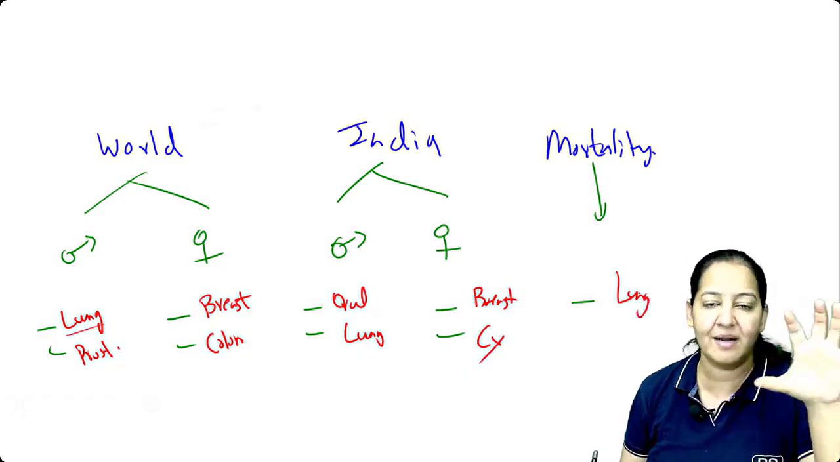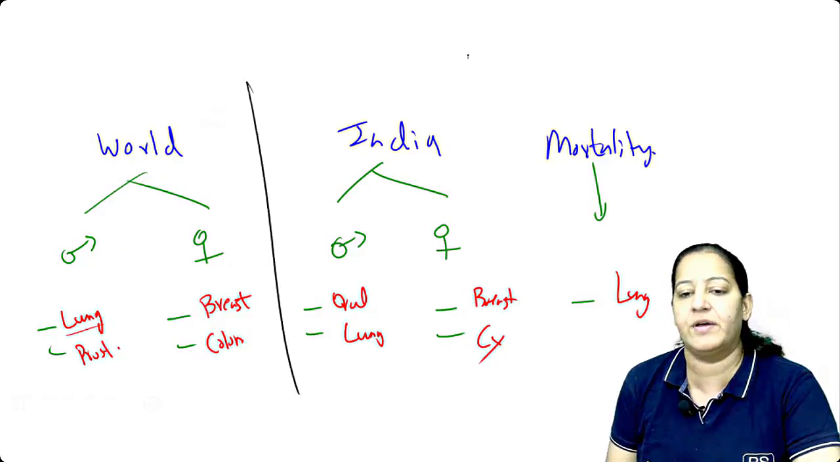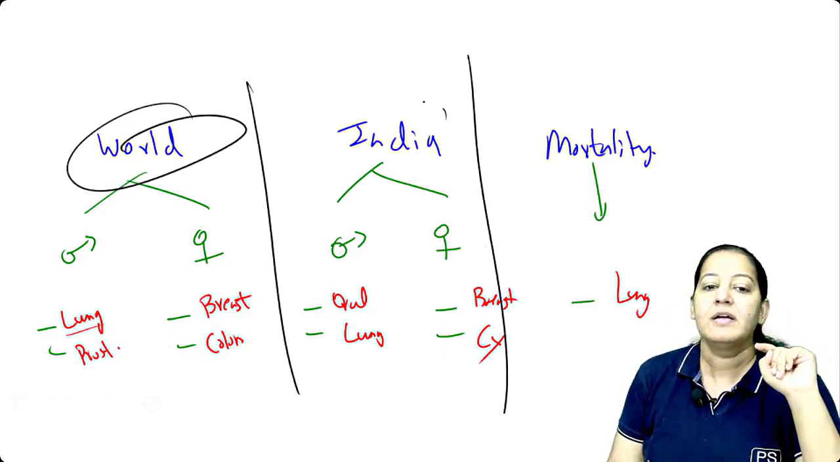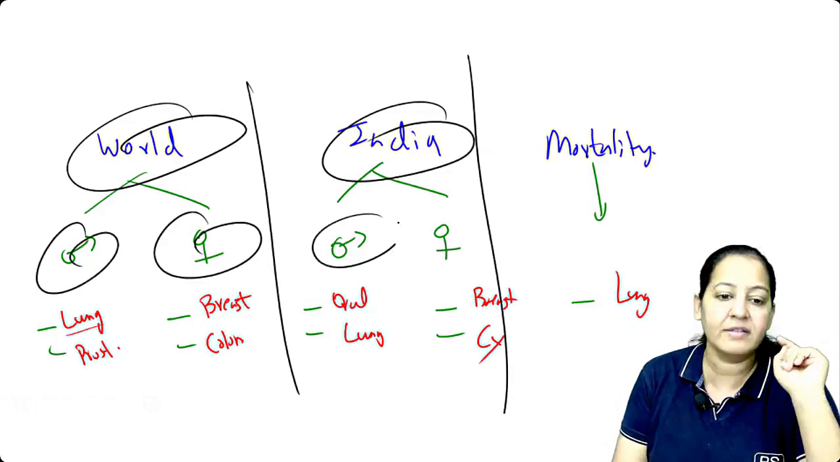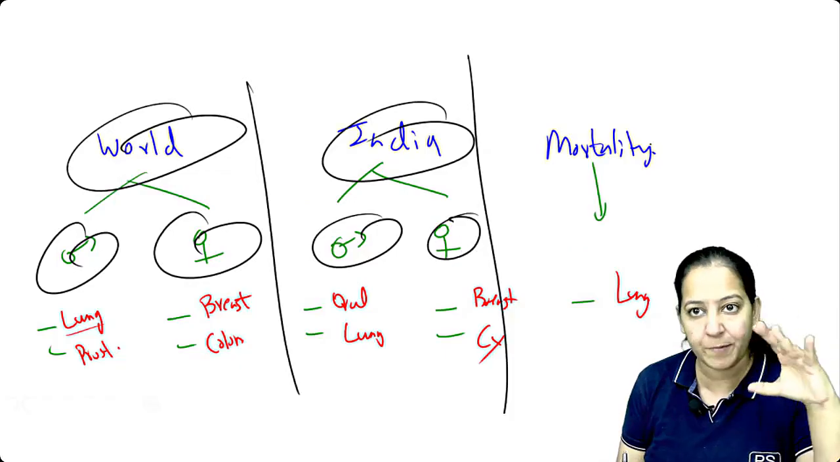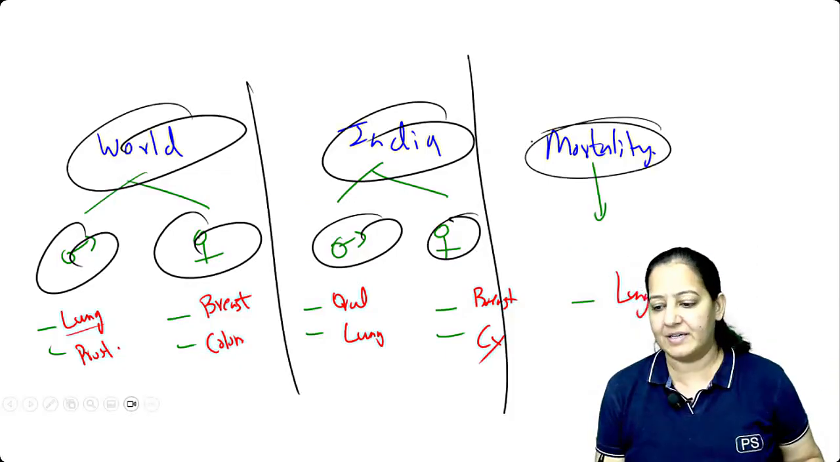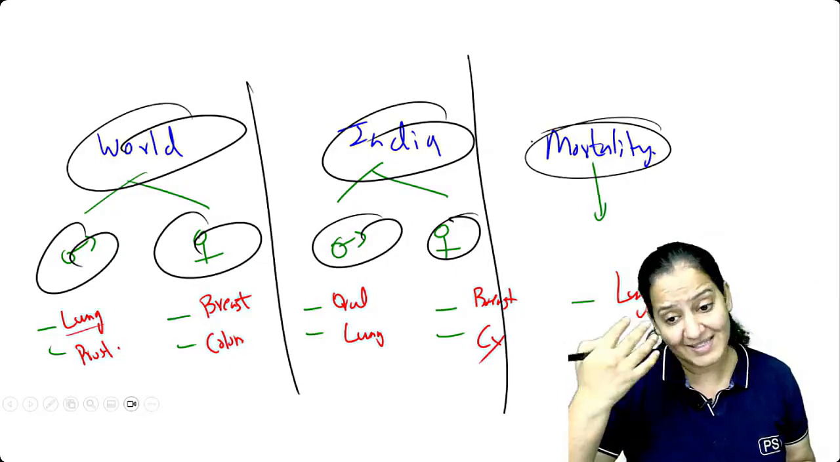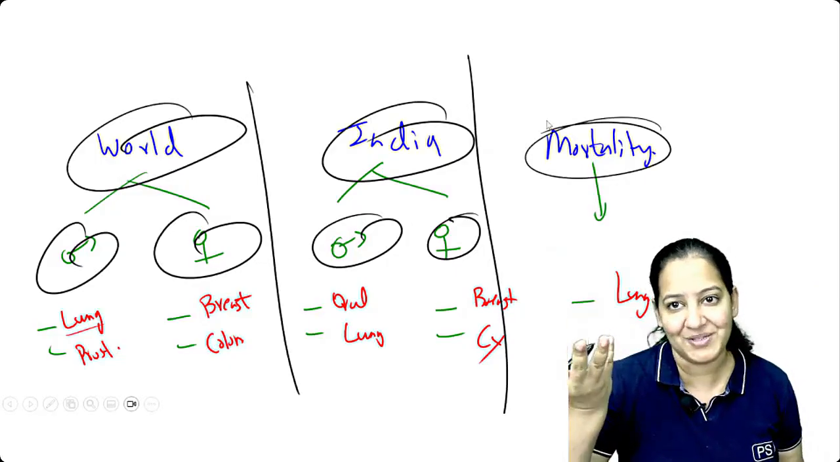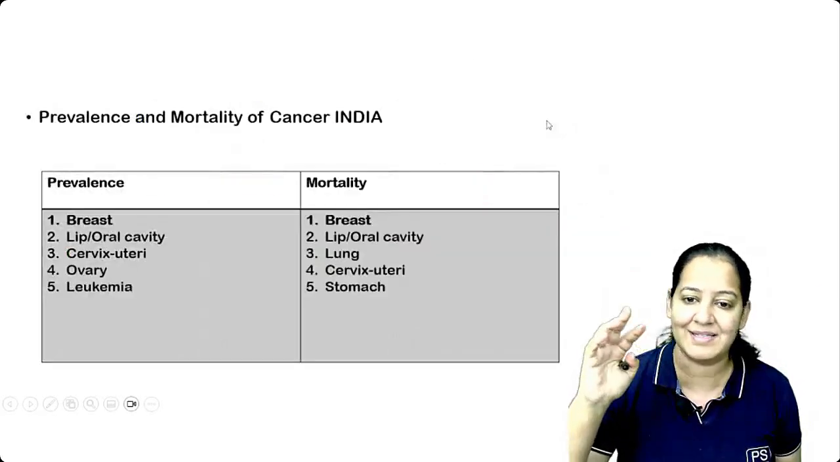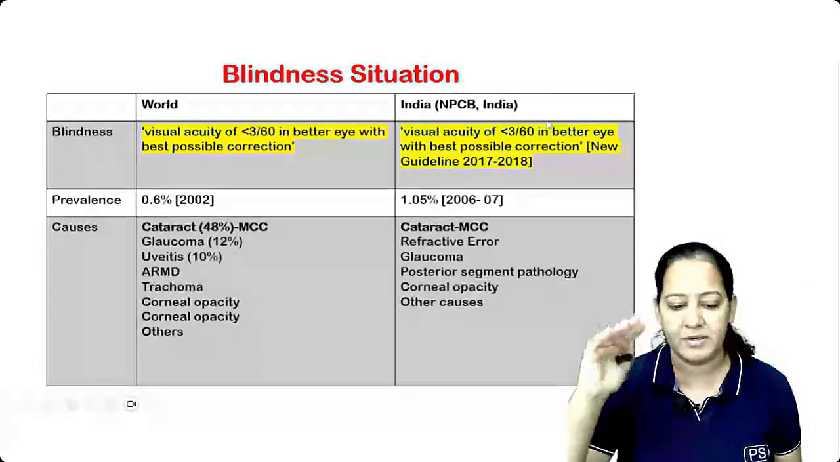So please understand the question very properly in your exam, what they are asking. They are asking world, they are asking India, they are asking male, they are asking female. Look for the options. Or they are asking for the mortality. And apart from that, you will see the cancer details in pathology, of course. In pathology, you will see the corresponding cancers and all. So here incidence and prevalence are important. The last is blindness.